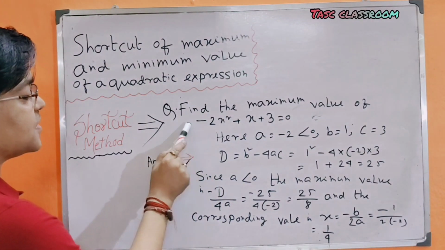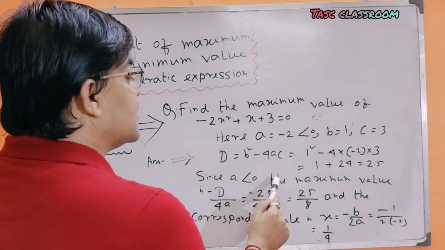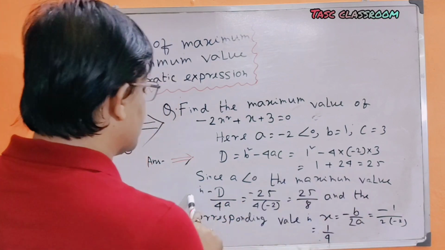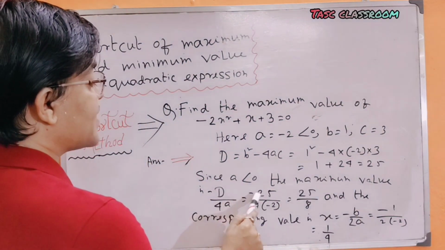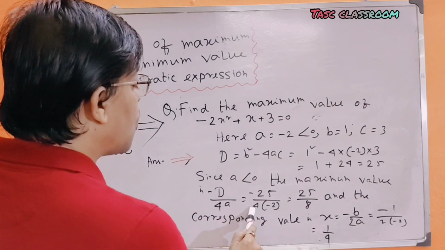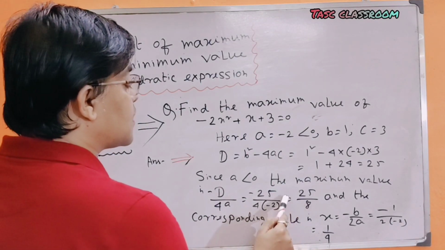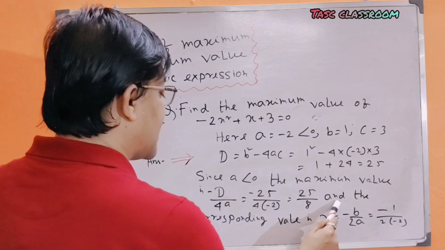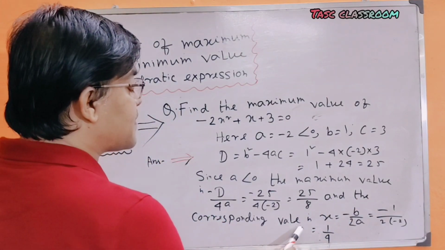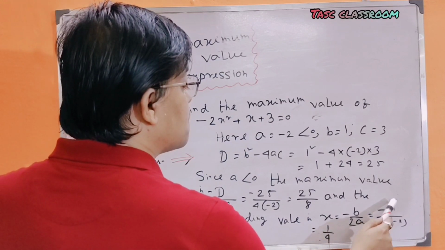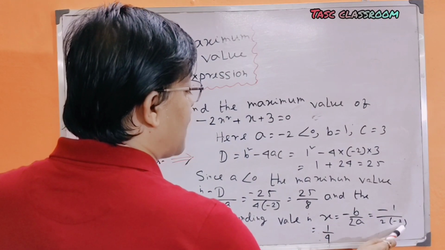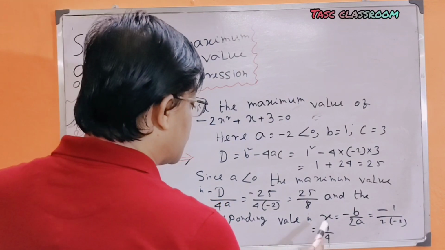Here a < 0, so the maximum value is −D/4a = −25/(4 × −2) = 25/8, and the corresponding value is x = −b/2a = −1/(2 × −2) = 1/4.